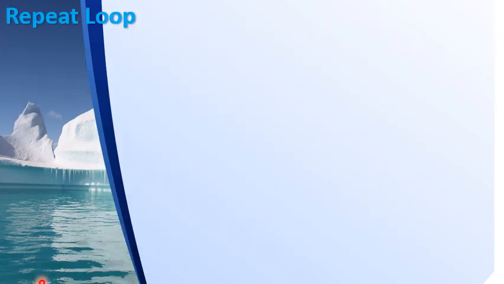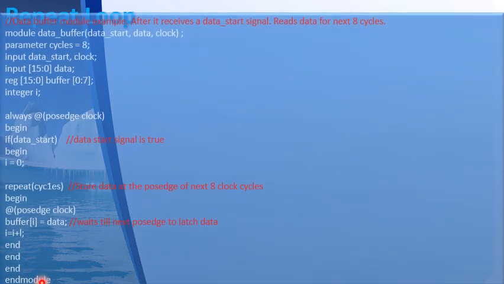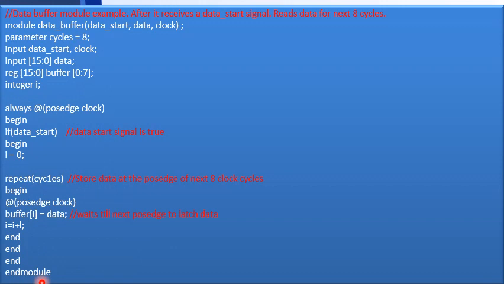So we'll see one more example using this repeat loop. We'll see how to model a data buffer, which latches data for the next 8 clock cycles. So I'll just give a brief idea of this. Here I have a data start signal, which is a single bit signal. When this data start signal is active, the data starts arriving. And this data is 16-bit data. The size of the data is 16-bit.